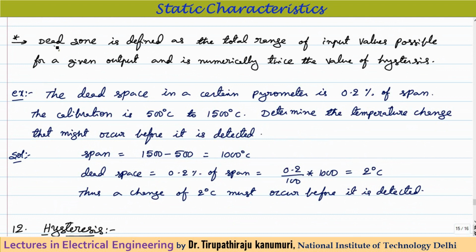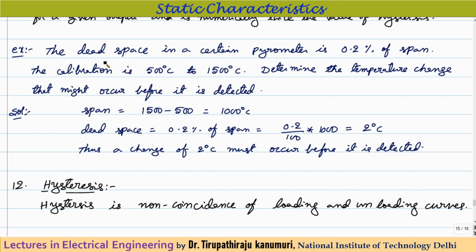Let us try to clarify this dead zone once again. The dead zone is defined as the total range of the input values possible for a given output. That means for a given value of the output, what is the band of change in the input values for which the same output will be given. That is called the dead zone. This is the second definition of the dead zone, and it is numerically equal to twice the value of the hysteresis. What hysteresis is, and how it is twice the value, I am going to discuss in the next definition just within 3-4 minutes. Let us take one example on this dead space, then we will go to the hysteresis, then we will discuss this definition. So I am proceeding with the example.